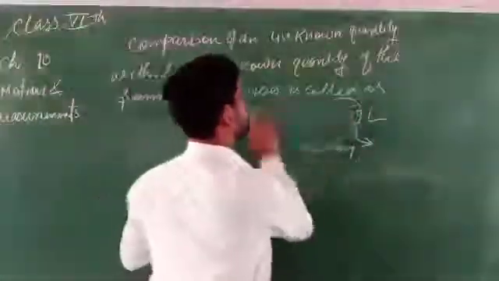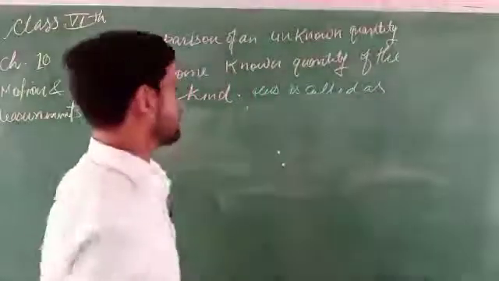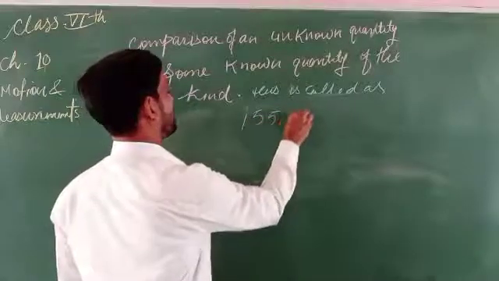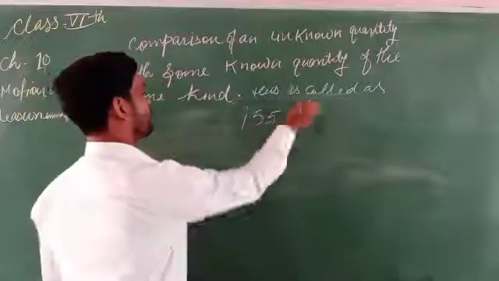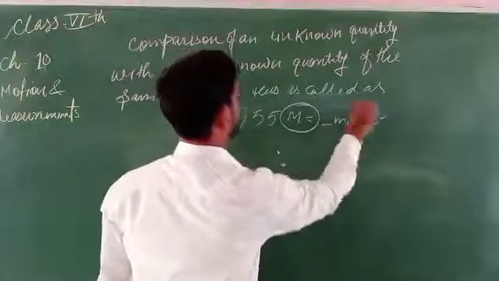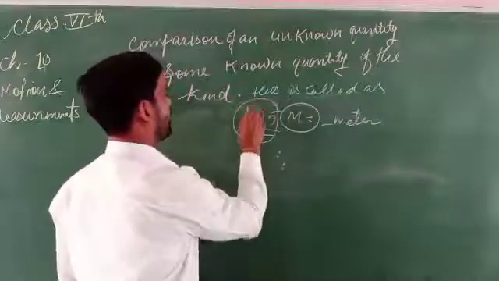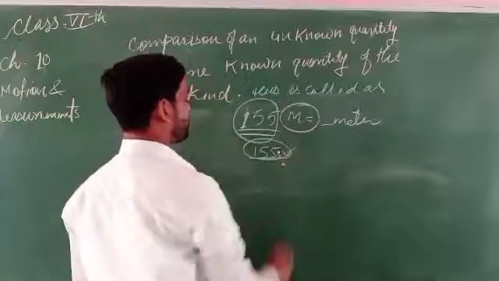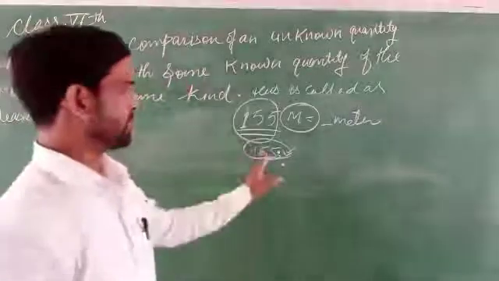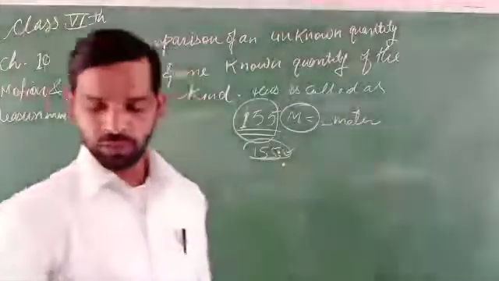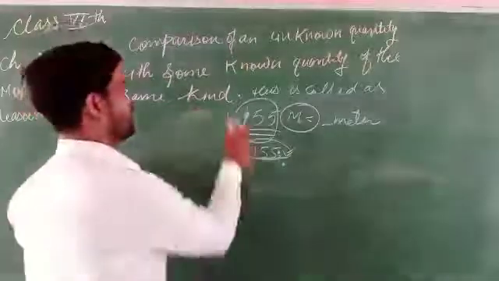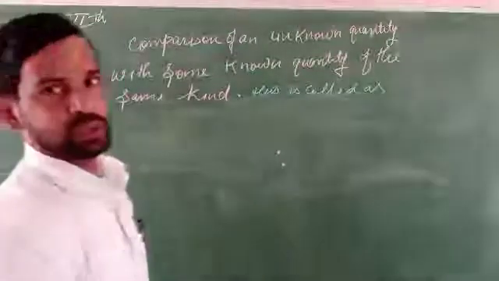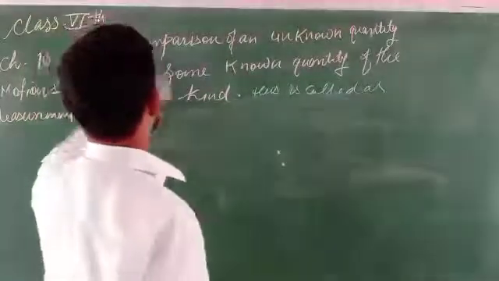Suppose a wall is measuring 155 meters. The unit here is meter, and the amount is 155. So the number of units measured is 155 and the unit is meter. In this sequence we know the two things on which we have to measure any object. By knowing these two parts, we can measure anything.